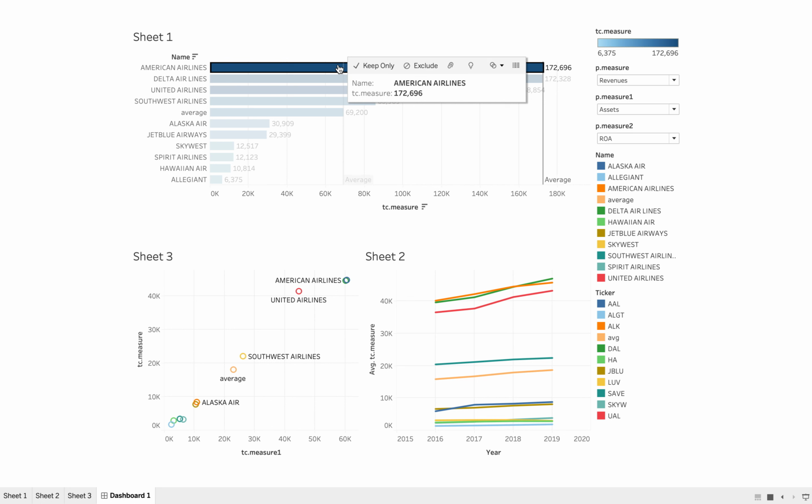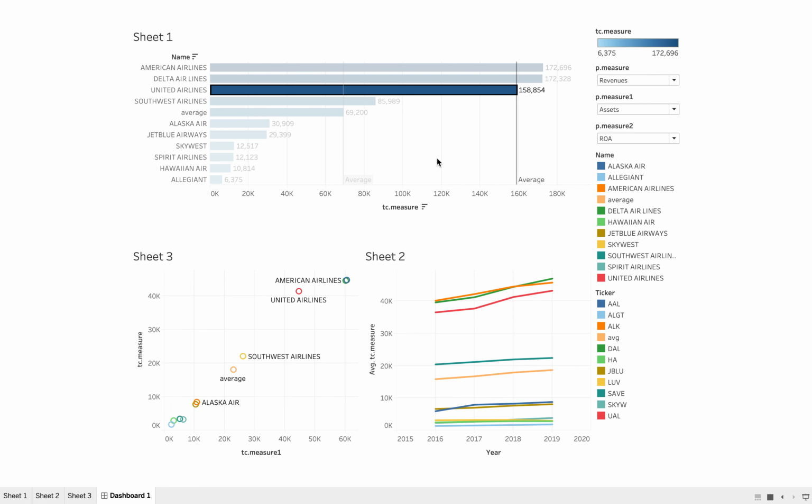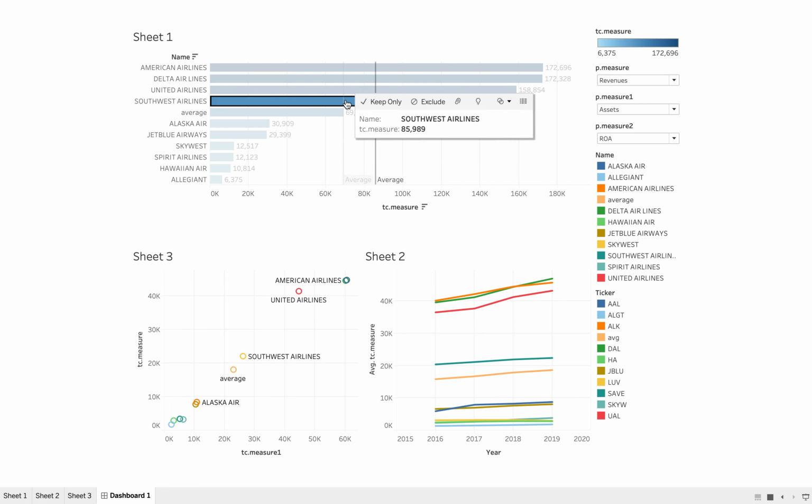They're ranked at $172,000 in revenue. Very closely behind them is Delta. And then dropping a little bit lower, as you can see on the chart, is United. And then we have Southwest, which is going to be a continuous outlier throughout the project. And then the lower players are Alaska Air, JetBlue Airways, SkyWest, Spirit Airlines, Hawaiian Air, and Allegiant.